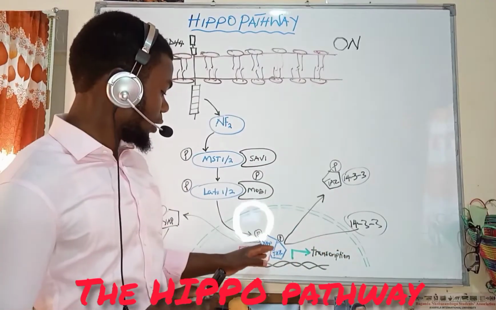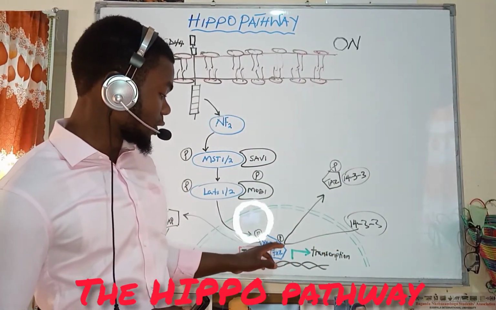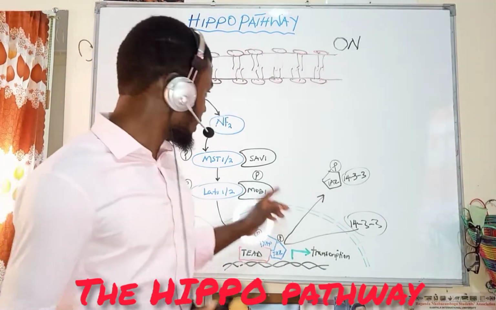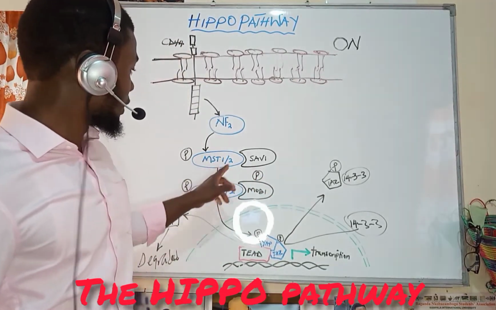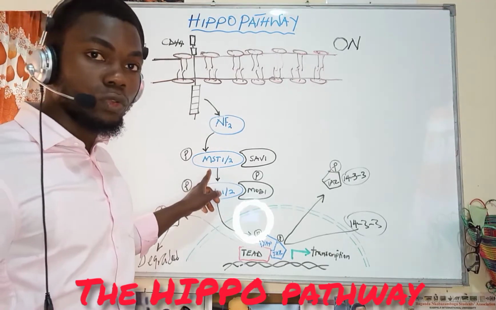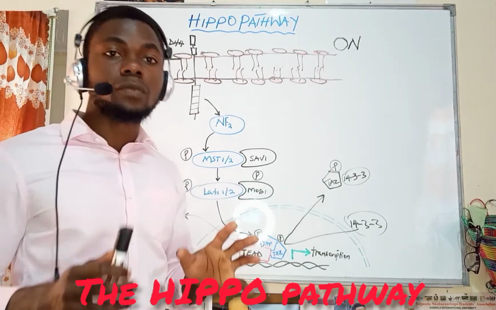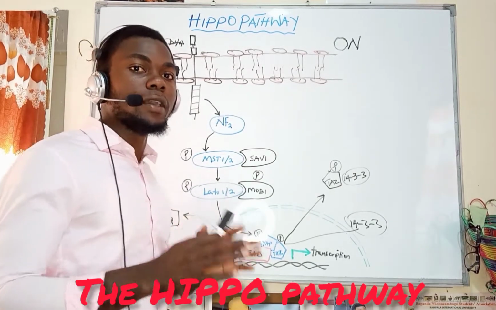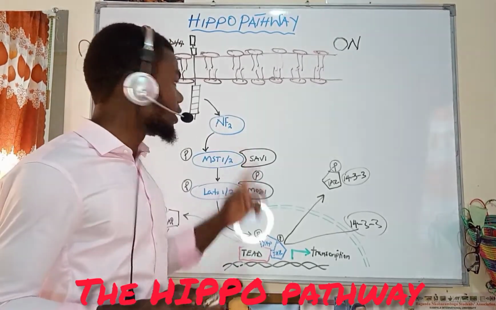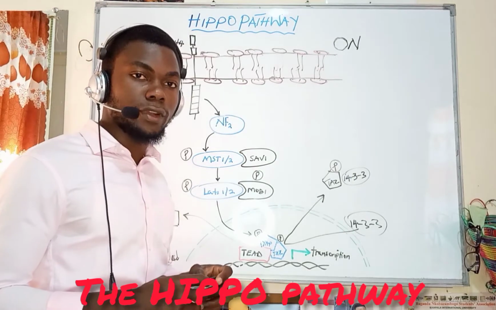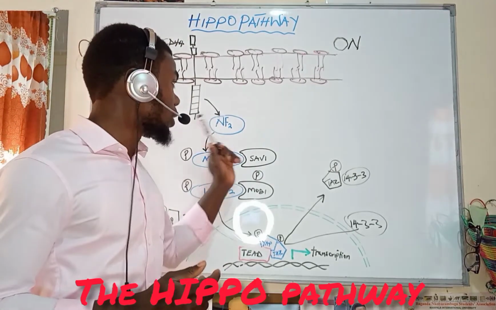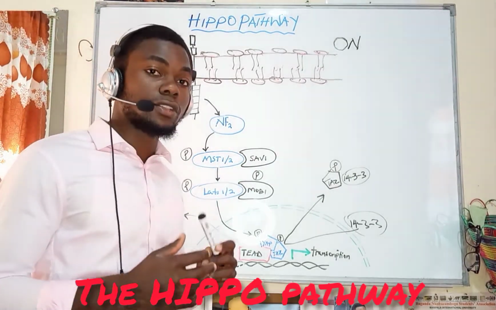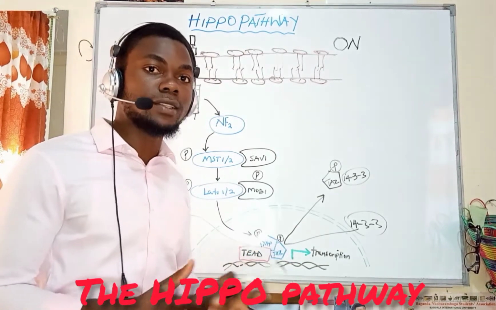To cancer. When we have overexpression of this protein, the YAP protein, and deletion of what? Of the MST1-2, we are going to have hepatocellular carcinomas. When we have a mutation in NF2, that is neurofibromatosis 2, we are going to have schwannomas, meningiomas.